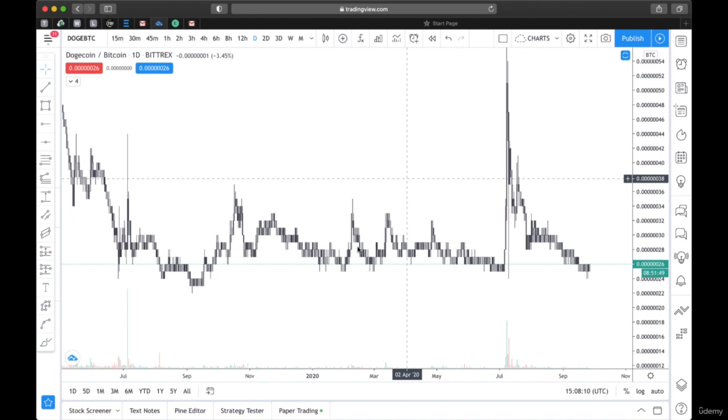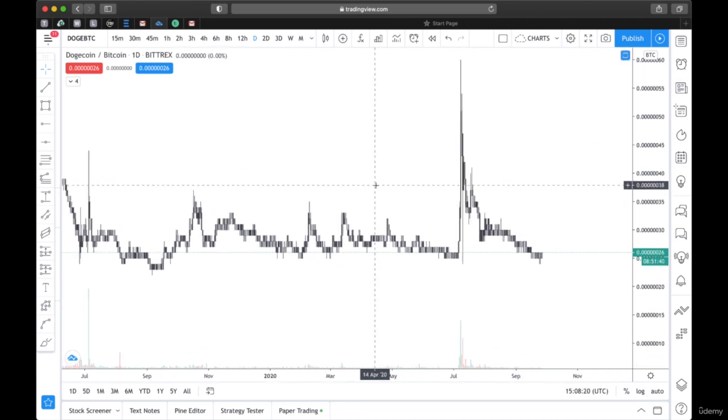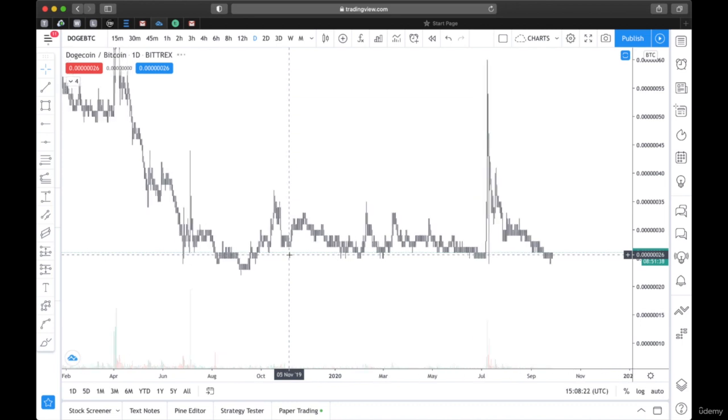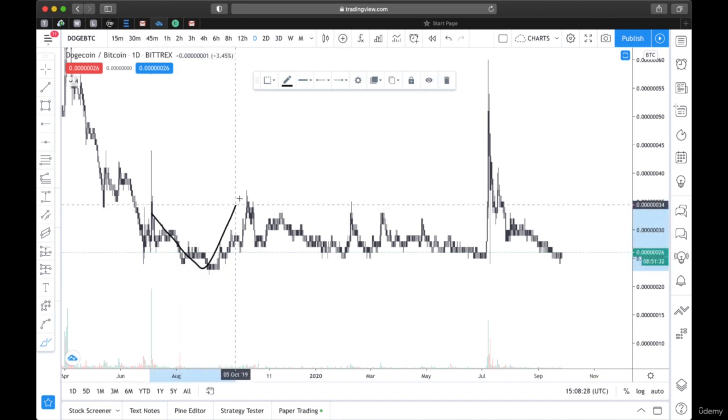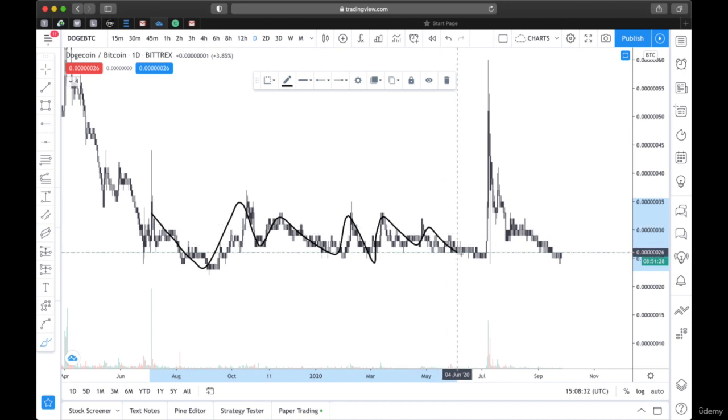This is a chart of Doge. Doge is a particular cryptocurrency I trade sometimes. It's quite profitable if you can catch the right trades on this. As you can see, these are price levels, price action. You can see it has been moving up and down, so we can consider this a sideways trend. But at the same time, you can make money from this.